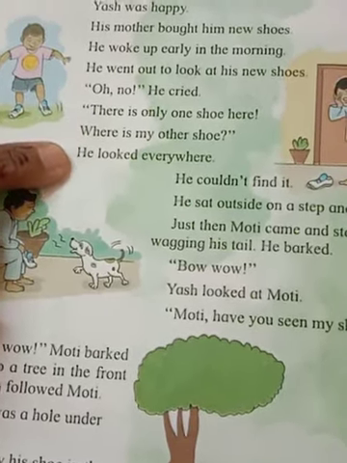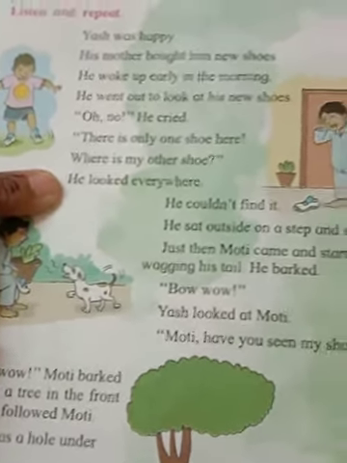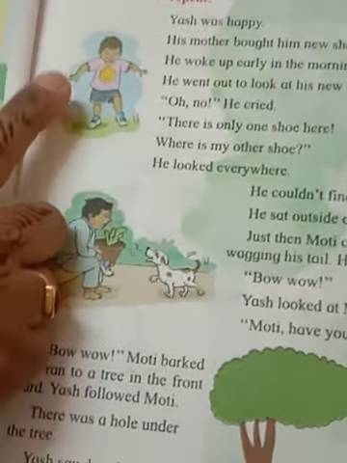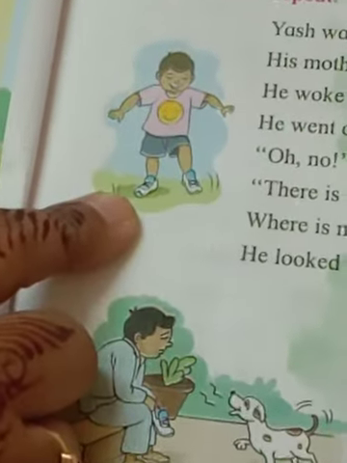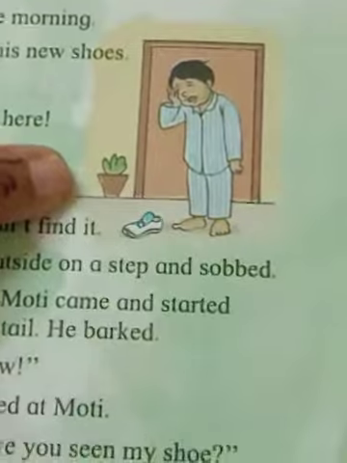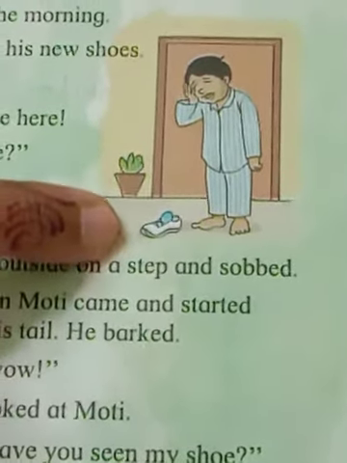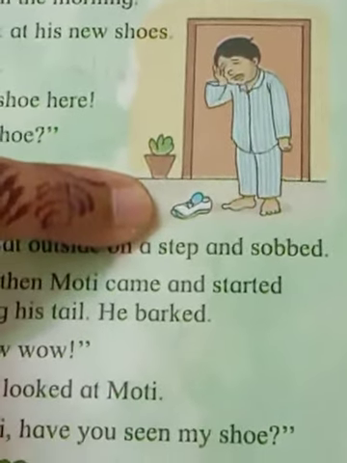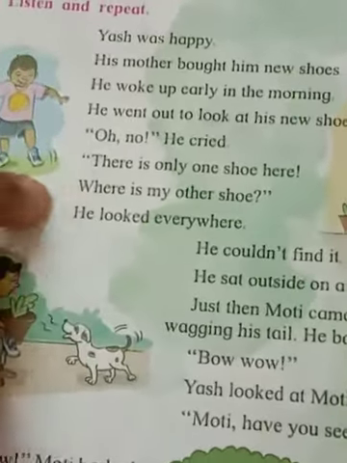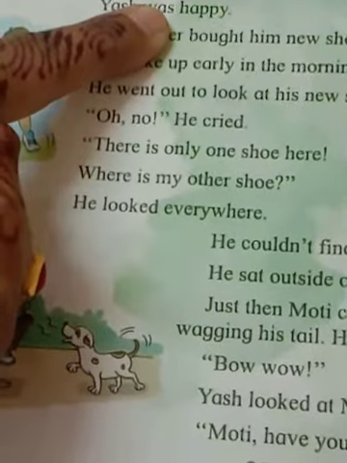Where is my other shoe? He looked everywhere. So he started to see everywhere. He was in search of the shoe. See, the first picture itself is showing that Yash is very happy after taking both shoes. And now see the second one. He is in the night dress. He came out of his home from the bed and he saw that only one shoe is there. He became very sad. Happy and sad are opposite words.